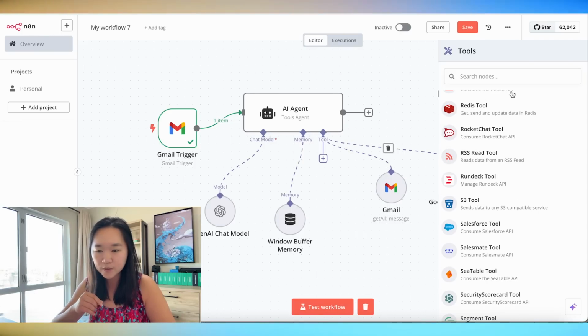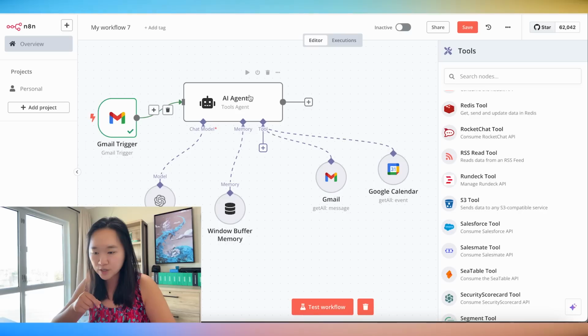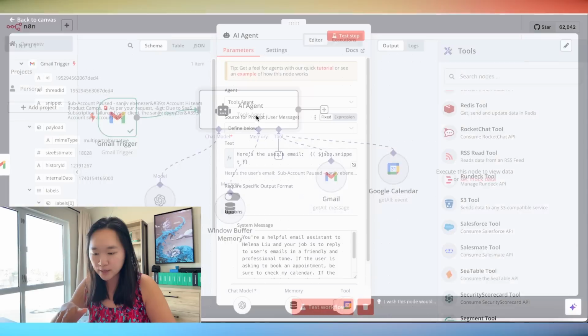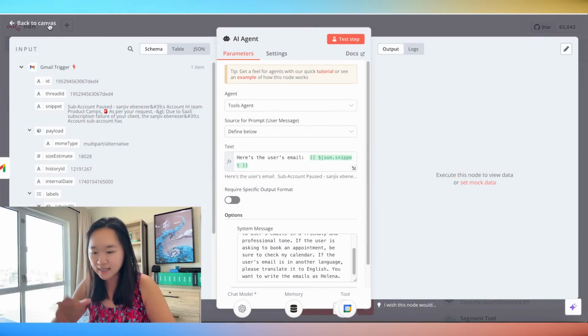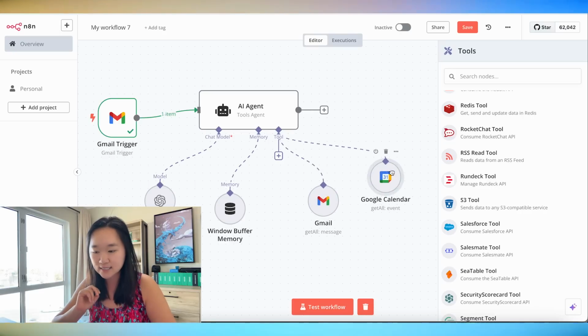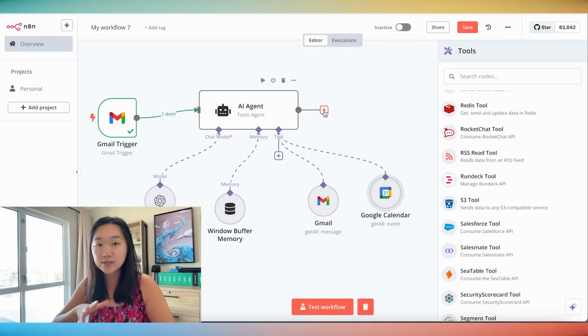And if I was doing this linearly, like in a workflow, I would have to say, go here, go here, go here. But by giving this AI agent tools it can use based on what you wrote in the prompt here, the AI agent is able to decide what is the best tool it can use to accomplish the task that you want. Another really great feature is adding humans in the loop.